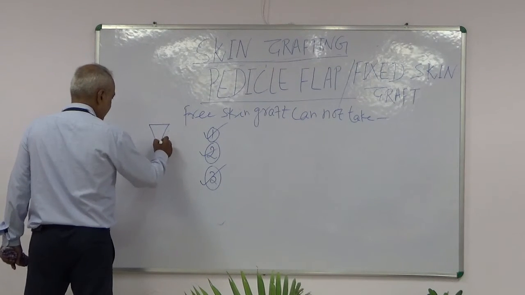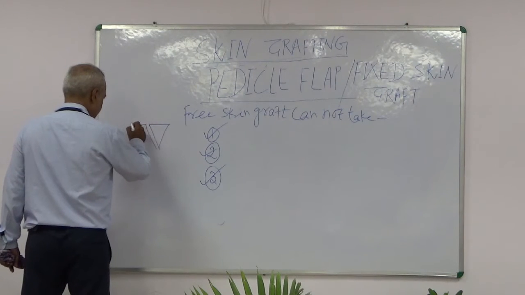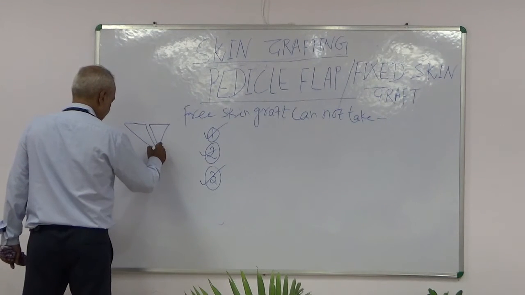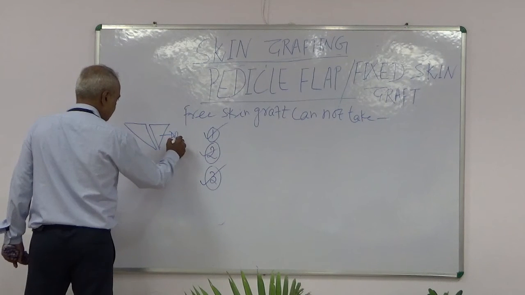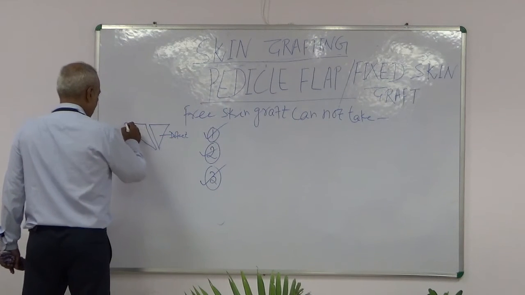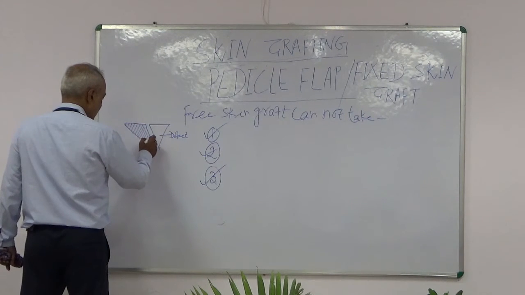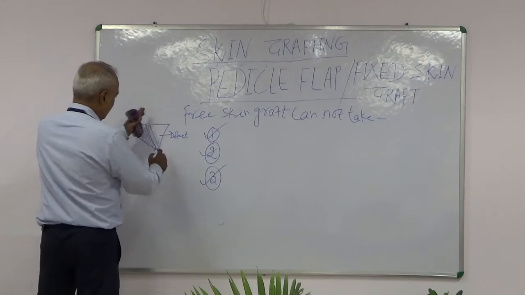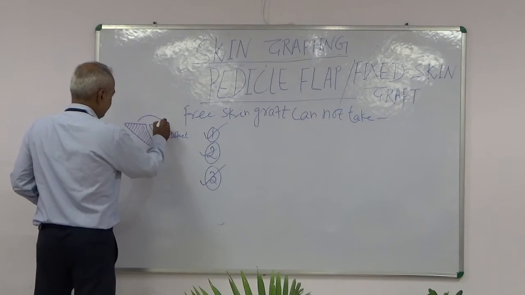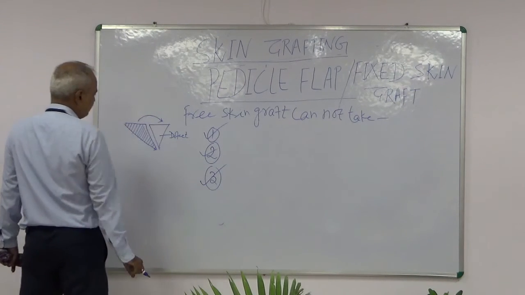Suppose this is the defect. Skin from here is mobilized and put over this defect.